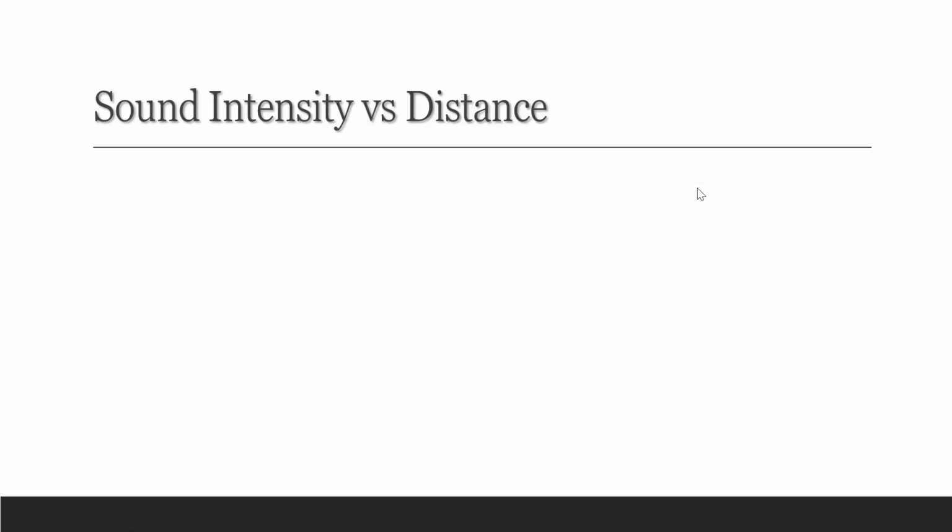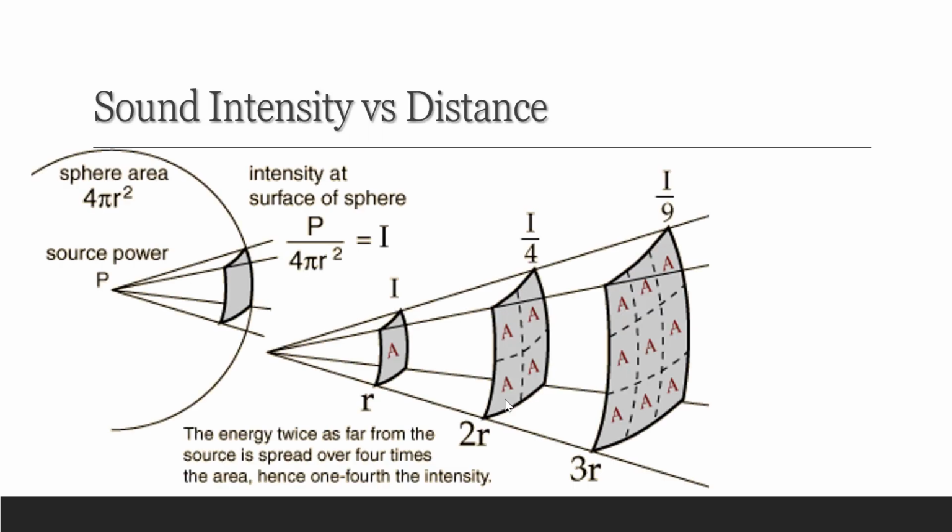Also, we can express sound intensity in terms of distance. So we have this variation of intensity with distance. Suppose this is the sound source here at point P. If a sound source can be considered as a point, then the intensity at a distance r from the source is inversely proportional to r squared. By definition, intensity is equal to power P over the area,